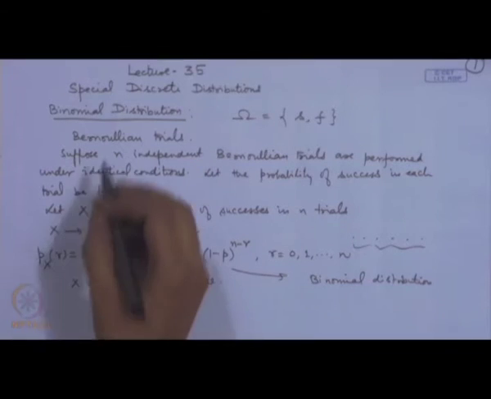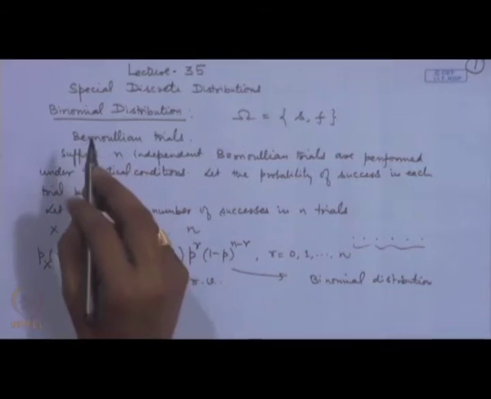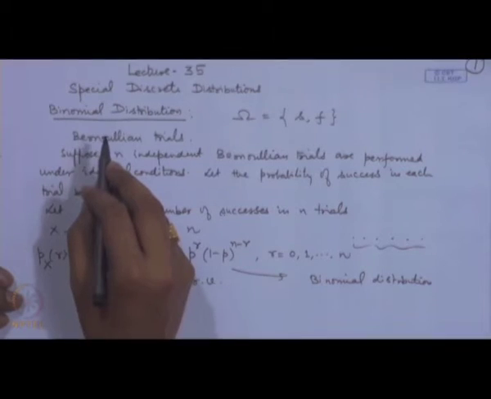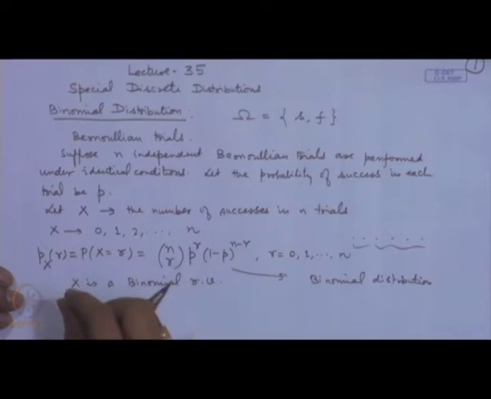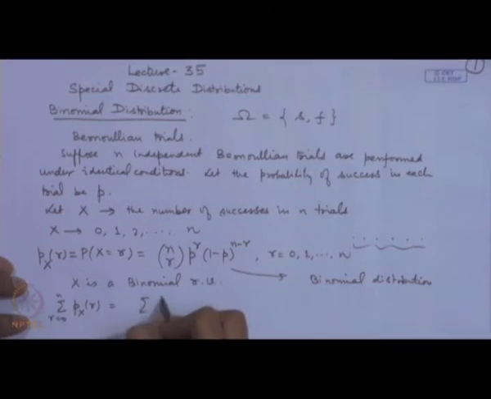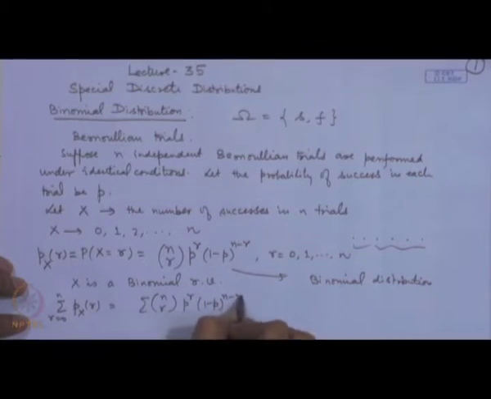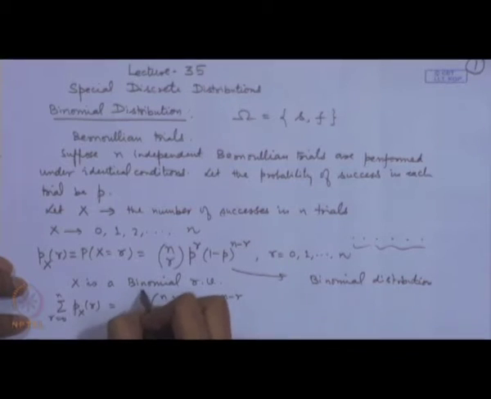Now, these Bernoulli trials are named after the mathematician James Bernoulli, because he was the first one who described this experiment. Now, the name binomial distribution has come because of the use of the binomial coefficients, and actually in order to evaluate that, suppose we consider the sum of these probabilities, then that is equal to sigma nCr p to the power r, 1 minus p to the power n minus r, r equal to 0 to n.